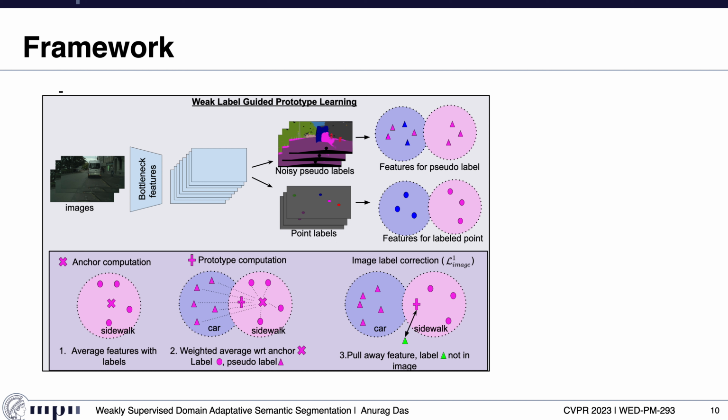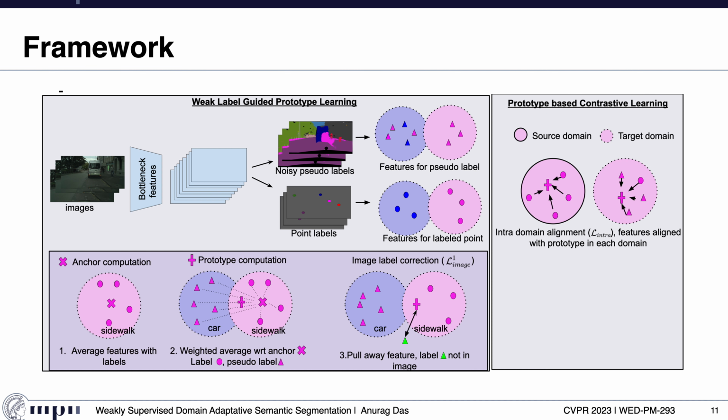Next, we also perform image label correction, wherein for a class not present in an image, we correct the features by pulling away the feature from the prototypes of the classes present in the image. For this image, we pull away green triangle point features from the sidewalk prototype, which belong to a class not present in the image. This type of correction helps in making better features for the classes.